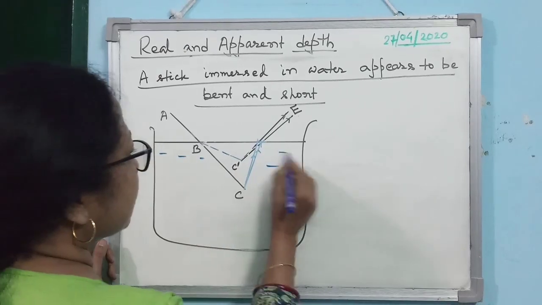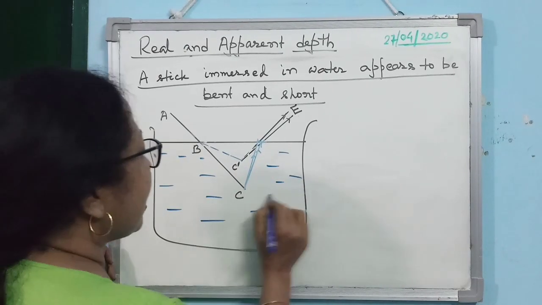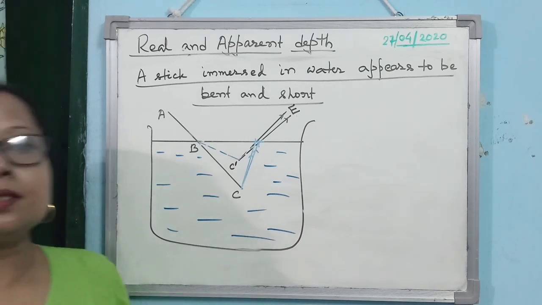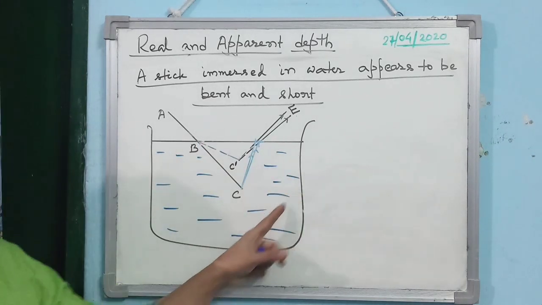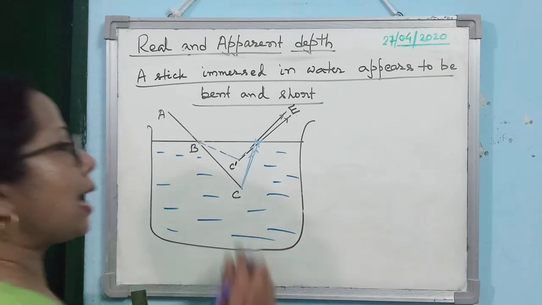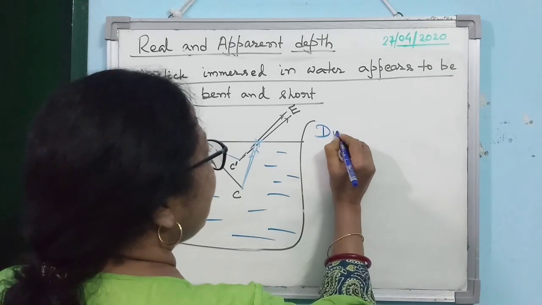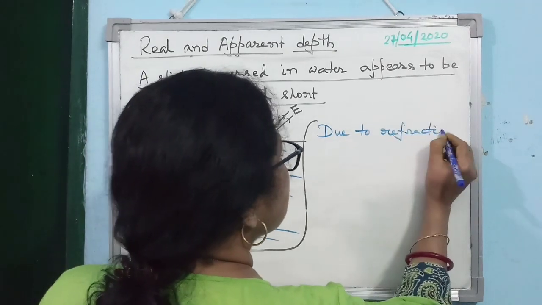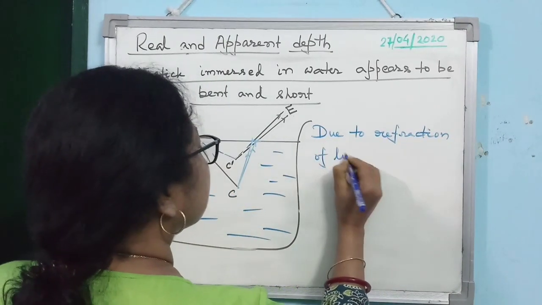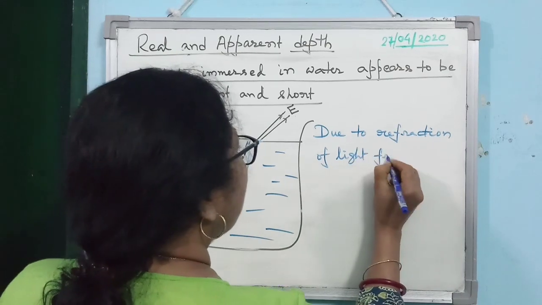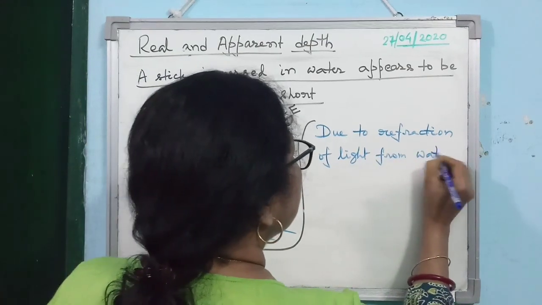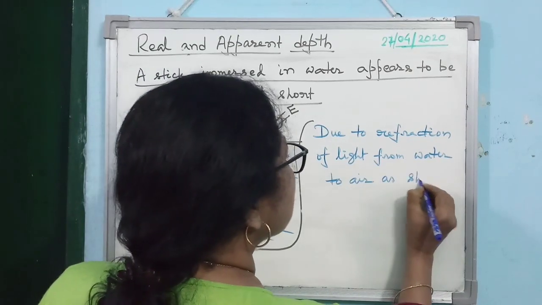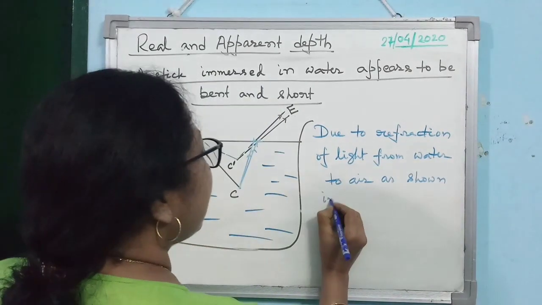If the question comes in the exam that why a stick appears to be bent and short, then the best answer is that you draw this diagram properly, a correct diagram, and then write down the reason this way: due to refraction of light from water to air, as shown in the diagram.